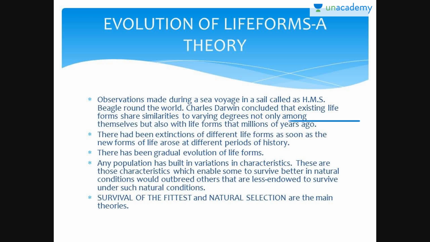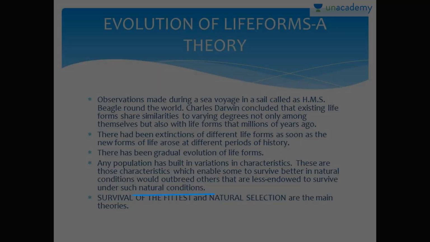So there was a challenge to the special creation theory, that is, Alfred Wallace, a natural scientist who worked in the Malay archipelago, had also come to similar conclusions around the same time. Any population has built-in variations in characteristics. These are characteristics which enable some to survive better in natural conditions, and they would outbreed others that are less endowed to survive under natural conditions. Survival of the fittest and natural selection are the main theories.